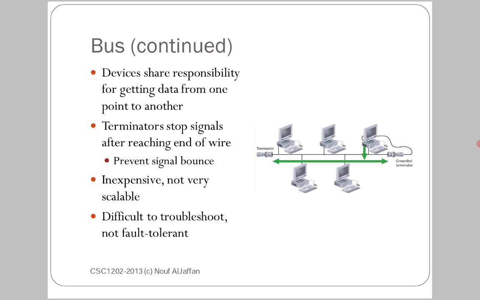What is scalable? It is difficult to troubleshoot and not fault tolerant. That means it is very difficult to troubleshoot. Not fault tolerant means errors. Generally in a bus network, errors may occur while cabling and while connecting to the devices, while using terminators, everything. So it is not at all fault tolerant. It means it is not a 100% error free network, and troubleshooting is also very difficult.